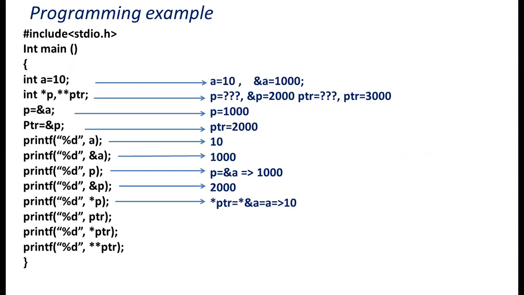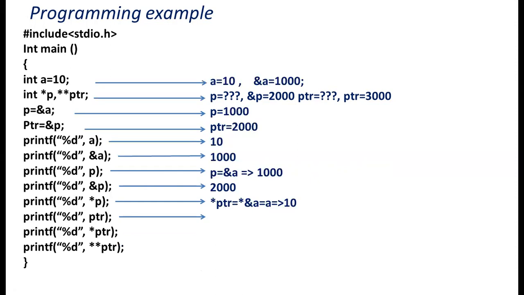If I display *p, it is 10. See here, *p means *&a. This star and this ampersand cancel, remaining a. What is the value of a? That is 10. So this is not ptr, this is p. Don't get confused. This is p, not ptr. What is remaining? 10.